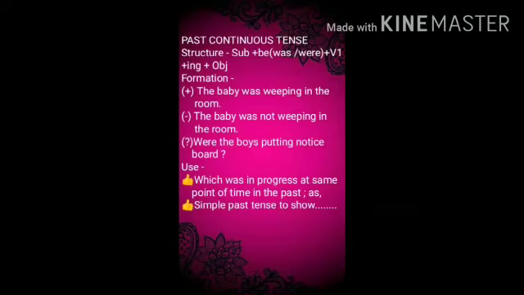Use. The past continuous tense is used to denote an activity which was in progress at some point of time in the past. For example, the aeroplane was taking off at the time. I saw Neelam in the college. She was sitting in the library. This tense is often used together with the simple past to show that one activity was in progress while another took place. For example, I was shaving when the telephone bell rang. Suresh was taking tea when I entered his room.